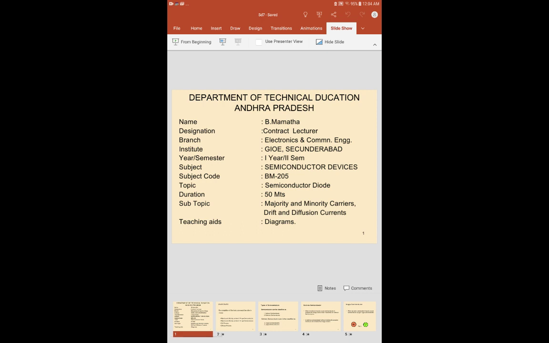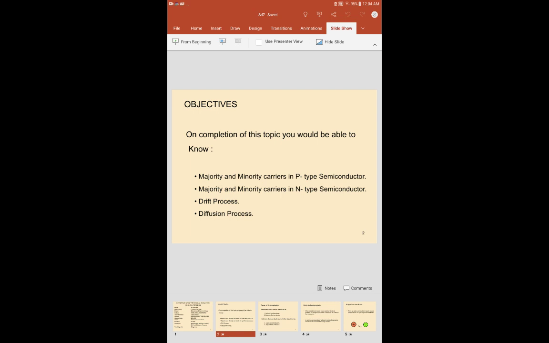I hope all of you understood about today's class. So just once check the PPTs. We discussed majority and minority carriers in p-type semiconductors and what is meant by diffusion and drift current. We discussed in today's class majority and minority charge carriers in p and n-type semiconductors, and also how the conduction process exists in diffusion process and drift process.